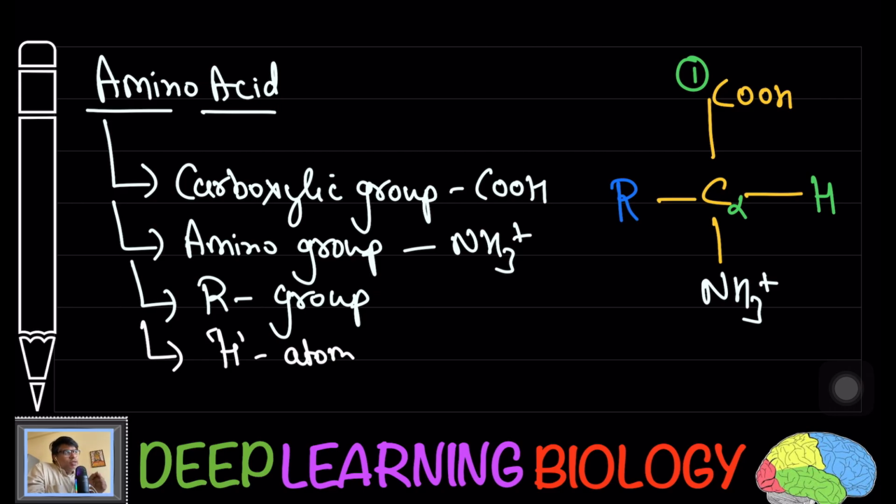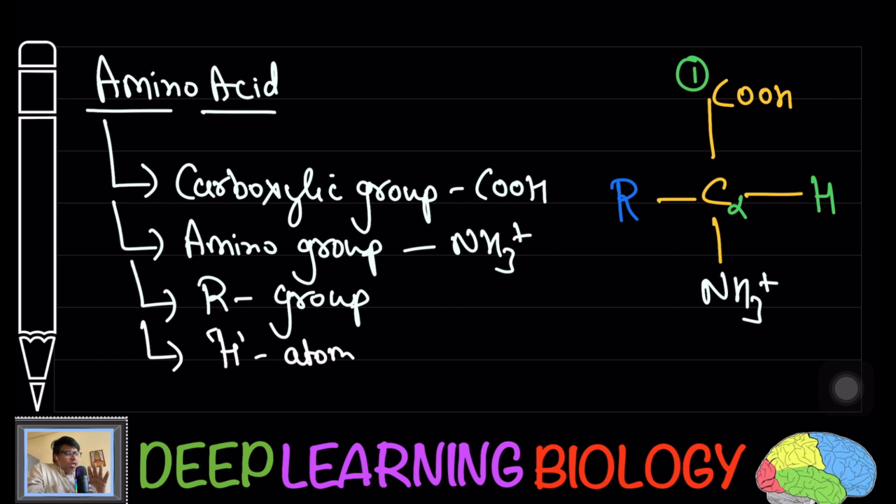Keep in mind here the C alpha, the alpha carbon, is attached to a carboxyl group and an amino group. So all the amino acids are going to have this parent structure, and as they have the alpha carbon attached to the COOH group and amino group, these amino acids are known as alpha amino acids.